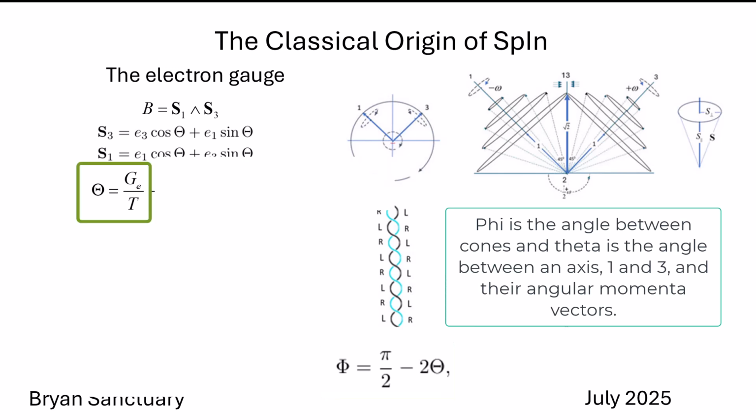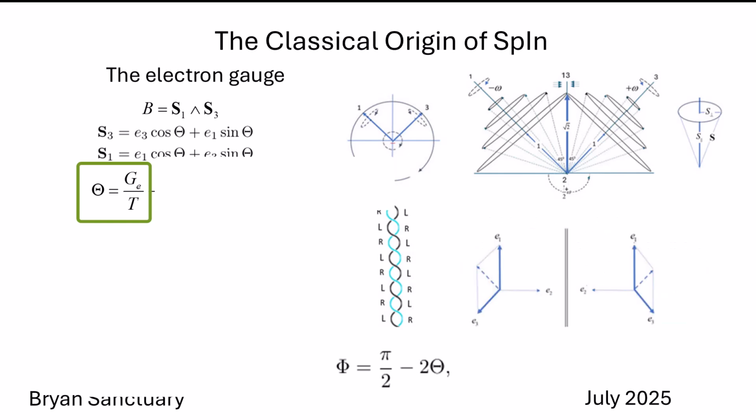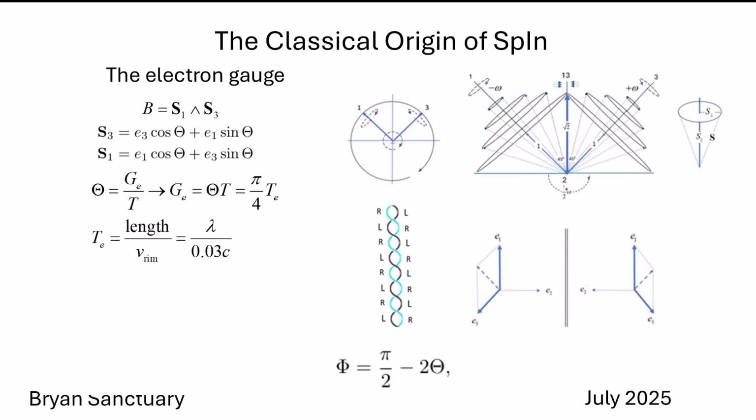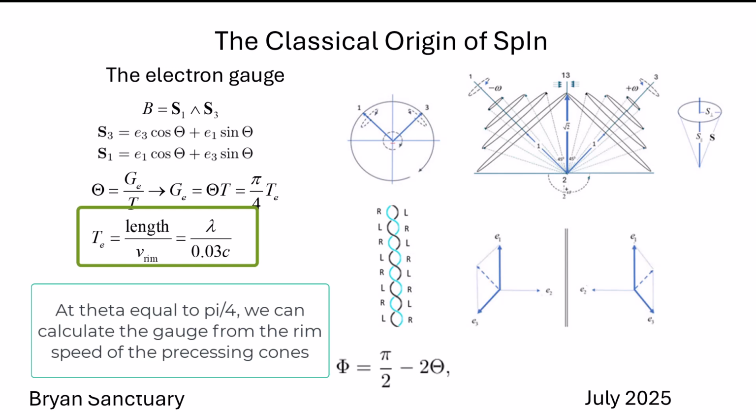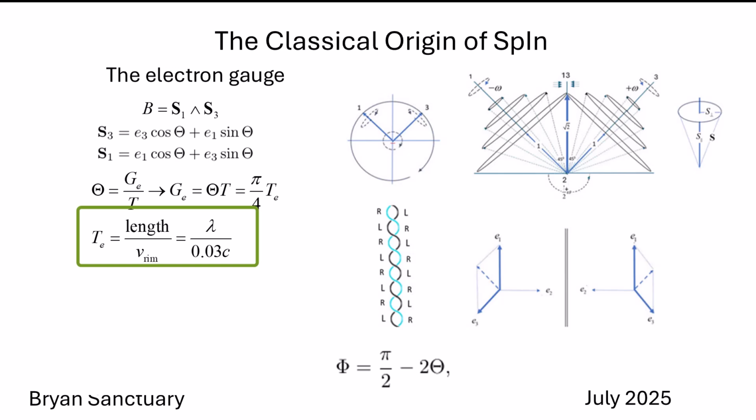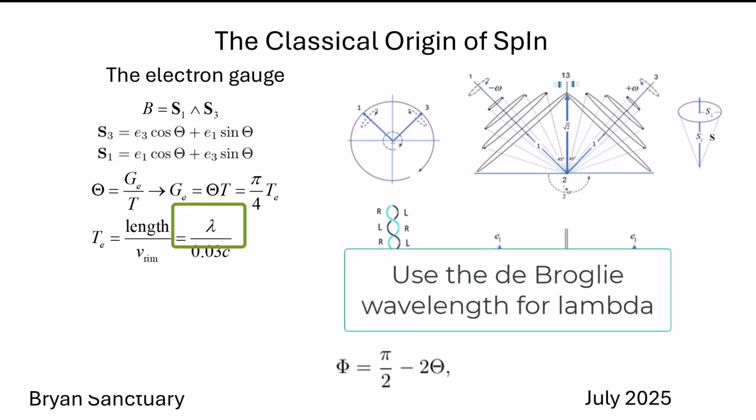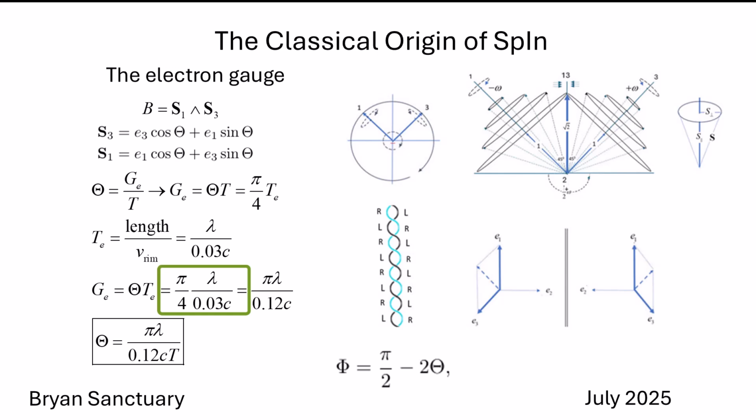So for an electron, the angle theta in radians per second is the gauge divided by the time of one period of precession, which is T. We can evaluate the gauge because we know at theta equals pi/4, the time of precession, T sub e, is the distance traveled in one orbit, lambda, divided by the rim velocity, which I will show below is 0.03 times the speed of light. I also use the de Broglie wavelength for lambda. It gives the period at theta equals pi/4. Put it together and the angle is then divided by the ratio.